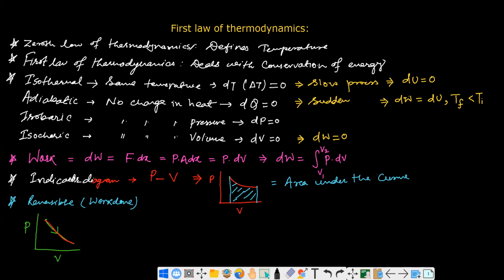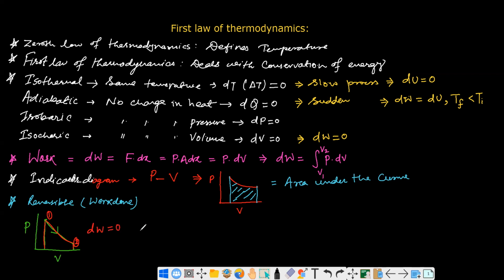then you can see that the area under the curve with this green color and the area under the curve due to red color are equal. Work done from first to second can be taken as positive and second to first can be taken as negative. That's why overall, in this reversible process, work done will be 0.